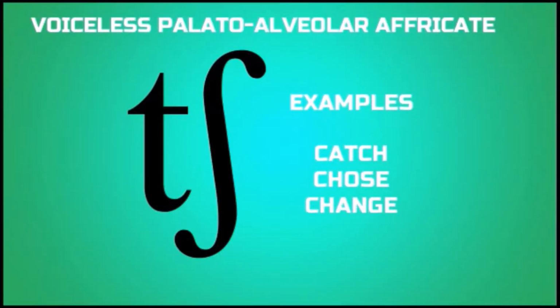This is the ch sound. This sound is made by putting your tongue at the ridge here, and then letting the air pressure force the tongue down and letting the air come out, and it will sound like ch. Catch, choose, and change.